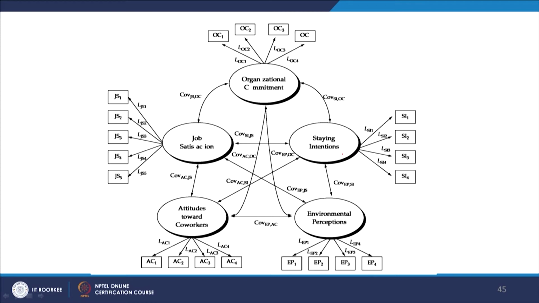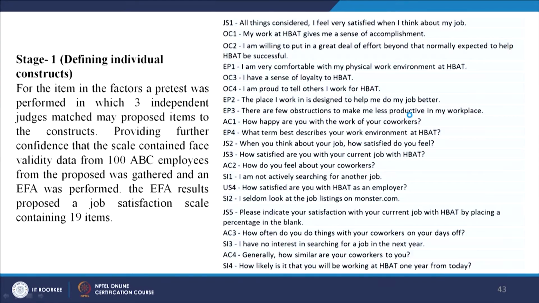We have a theoretical understanding of how they are correlated. This is a covariance structure, and each of the indicators is connected to its construct. These are reflective constructs, that means the latent construct is explaining the variables. And what does each variable mean, for example SI1, you can check here.